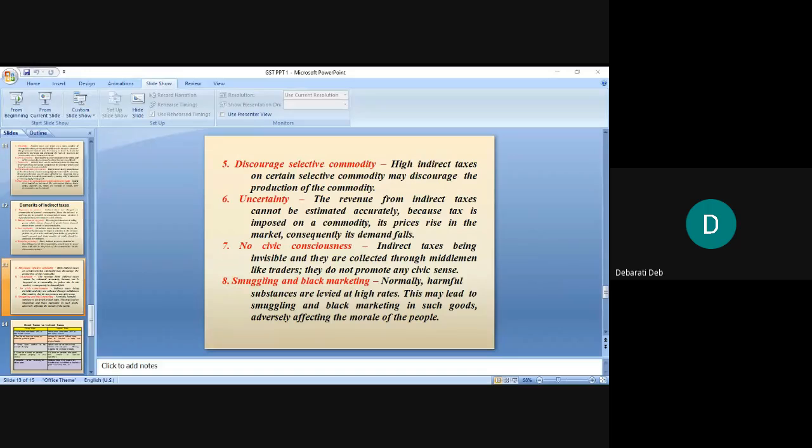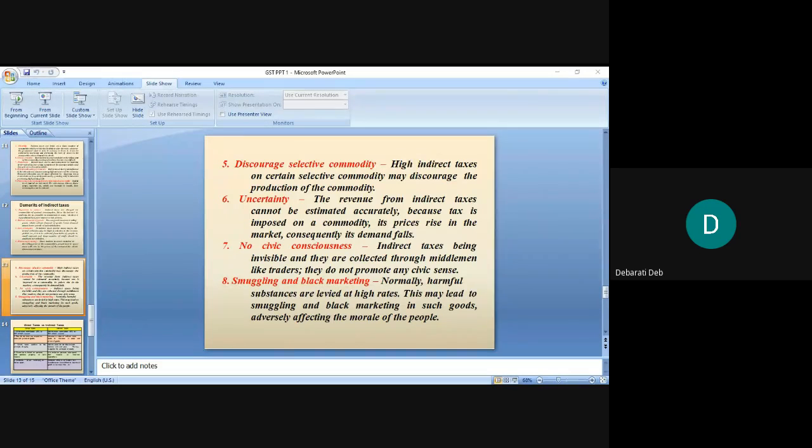The direct tax conforms to the principle of equity because you are paying, government is receiving, and also equal income earners are paying the same amount of money, whereas indirect tax does not encourage equity, rather it discriminates between the rich and the poor because the rich is paying the same tax, the poor is also paying the same tax in order to buy the product.